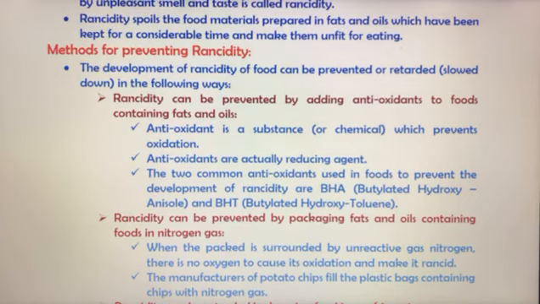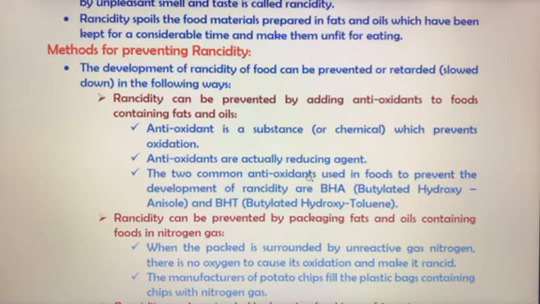The first step for preventing rancidity is that we can use antioxidants. Antioxidants are chemicals that prevent the food material from reacting with oxygen. These are substances which prevent oxidation, and they are actually reducing agents.